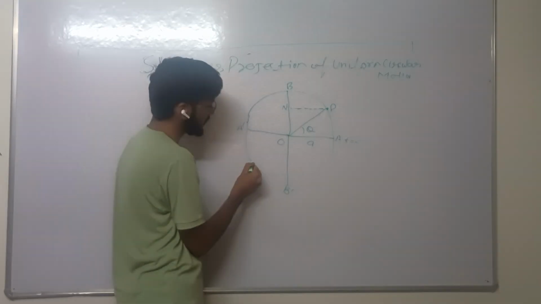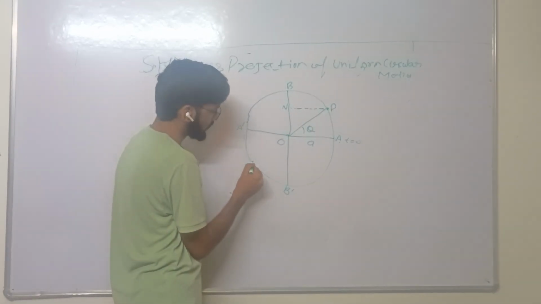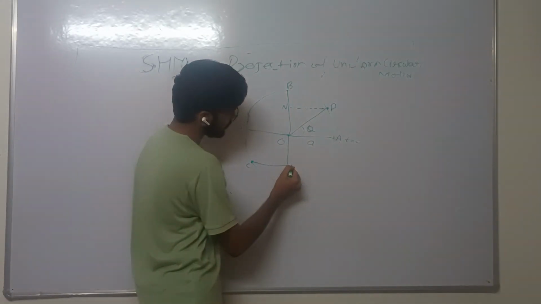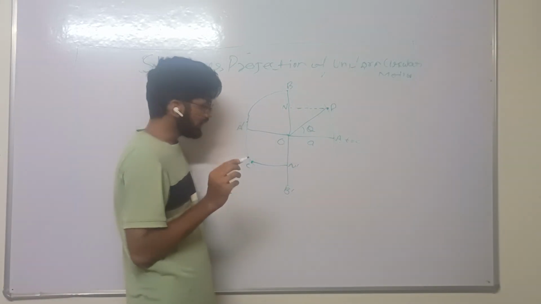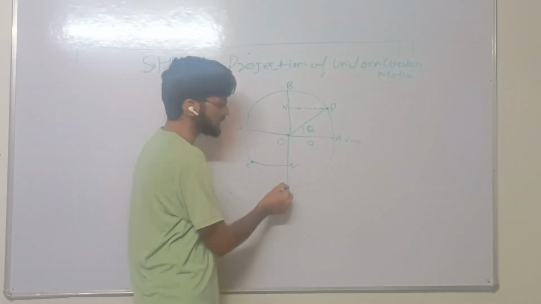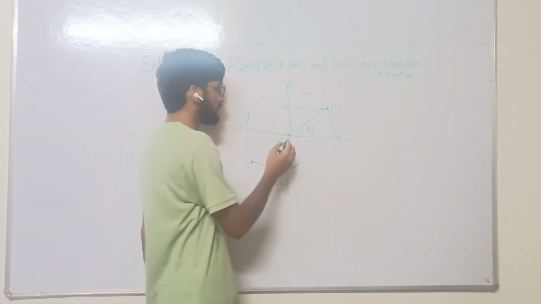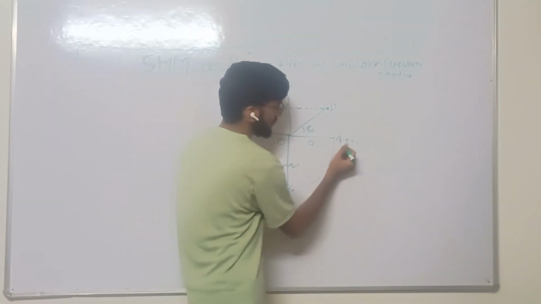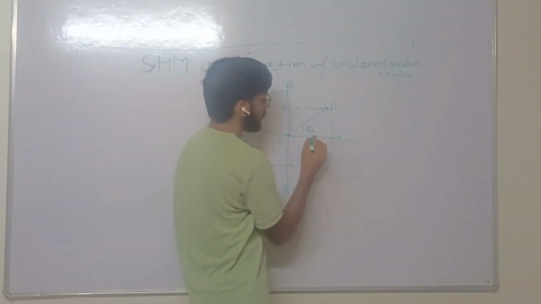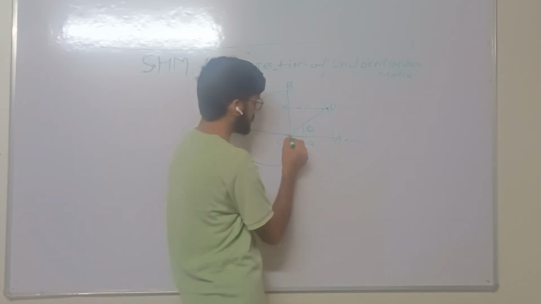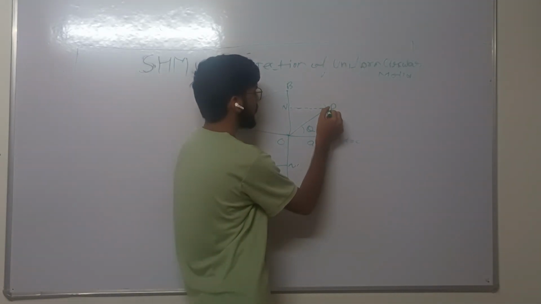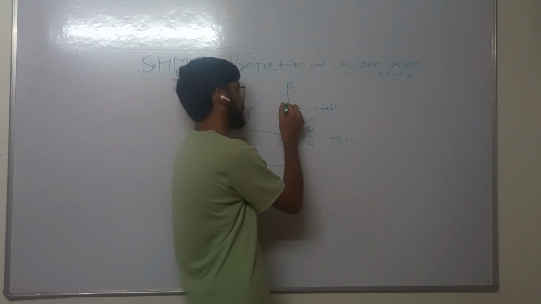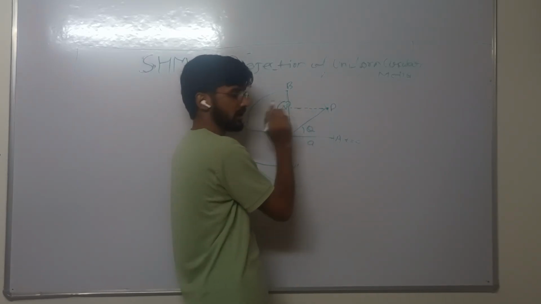Suppose the particle reaches point C, then the foot of the perpendicular is N dash. After some time the particle reaches point B dash, and the foot of the perpendicular coincides with center O, and after some time the particle reaches A, and the foot of the perpendicular coincides with center O. After some time the particle reaches point P, and the foot of the perpendicular lies at N.